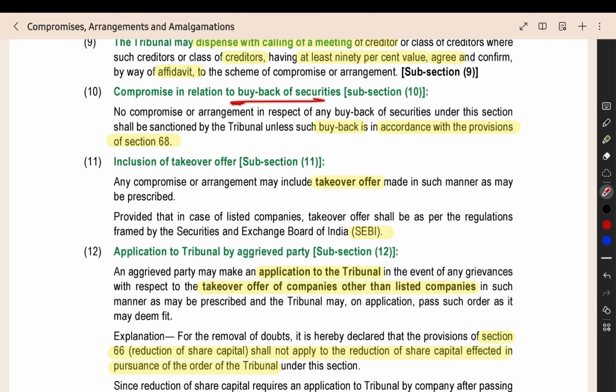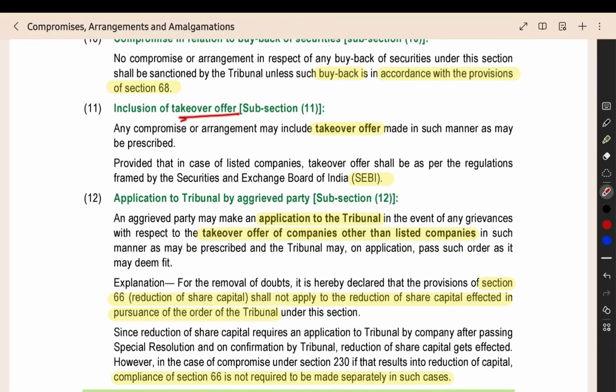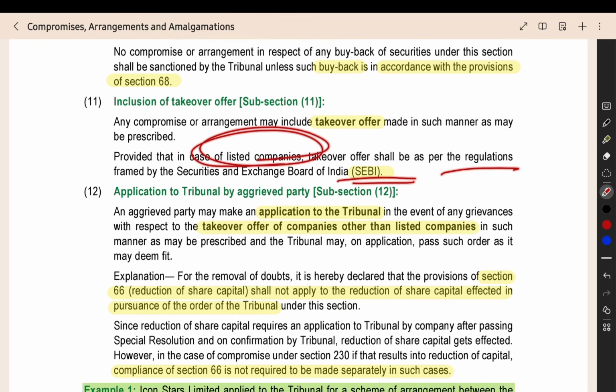Then, when you see buyback, if you are doing any buyback, it should be following section 68 also. Just because you are doing it under this compromise does not mean that you can violate the condition of section 48. So, section 48 for variation of share rights, and then section 68 for the buyback. You have to follow that particular section also. Then, takeover offer. If there is any takeover offer, you are taking over the company, such a thing is included in the arrangement, then you have to follow the regulations of SEBI if you are a listed company.